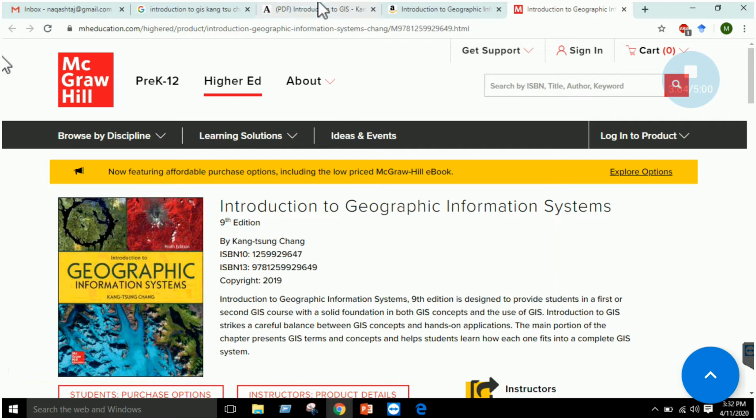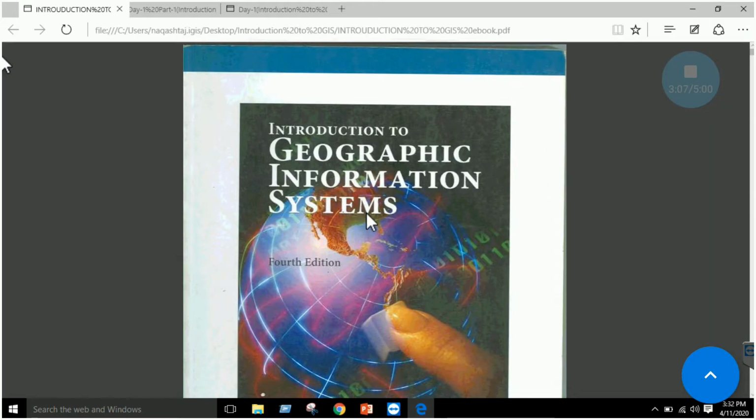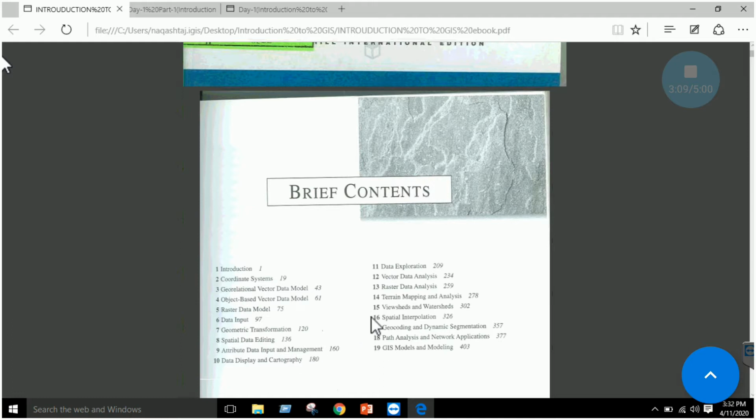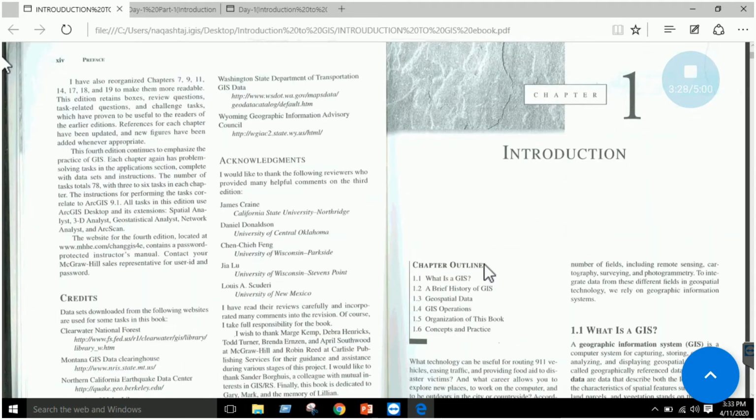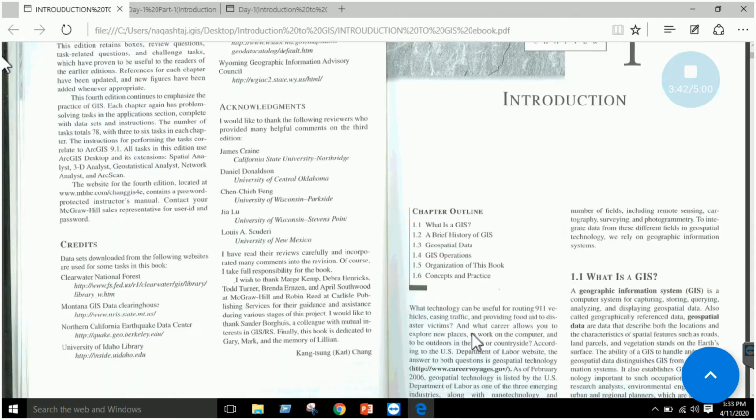So this book is composed of lectures, and with each lecture we have a lab section, right? Starting from introduction, coordinate system, and going till GIS models and modeling, right? So starting from very basic till very advanced functions, this book covers all the sections. Let's have a glimpse of it. This is the first chapter that covers the introduction. What is GIS? A brief history of GIS. What is geospatial data? What are GIS operations? And the organization of this book, concepts and practices.